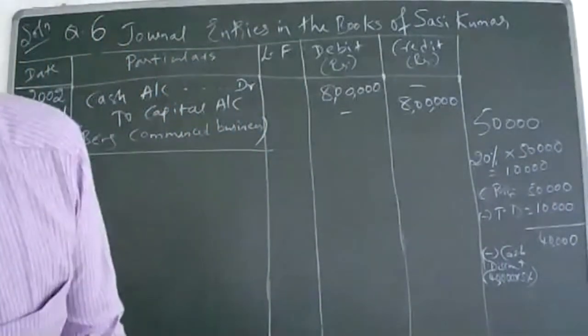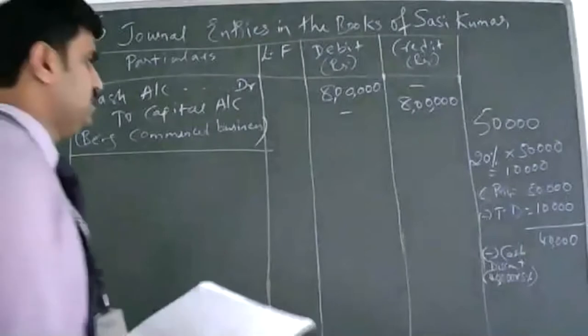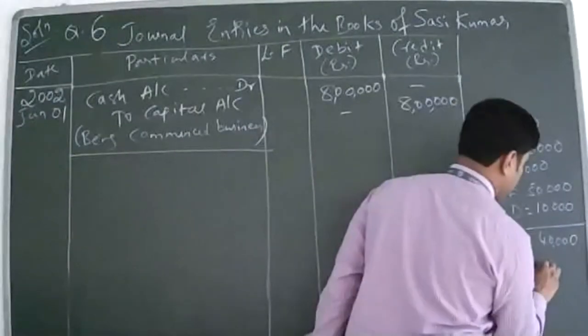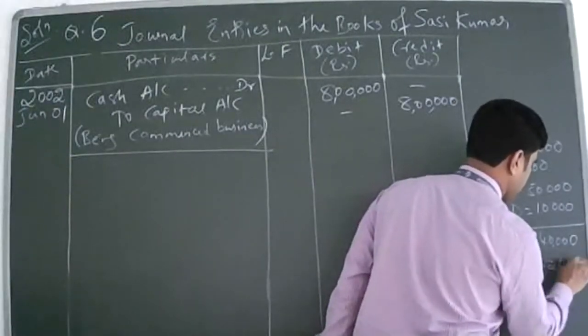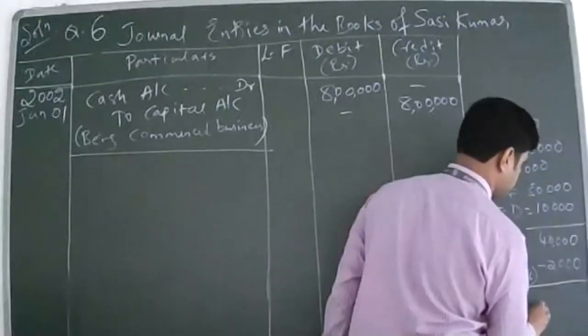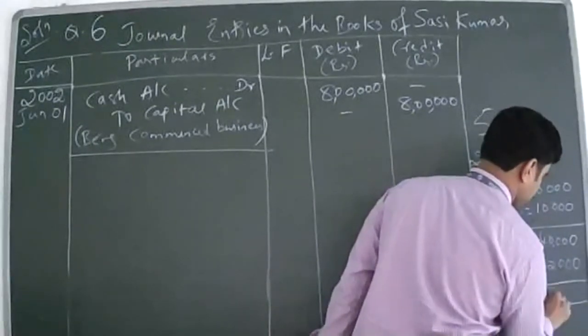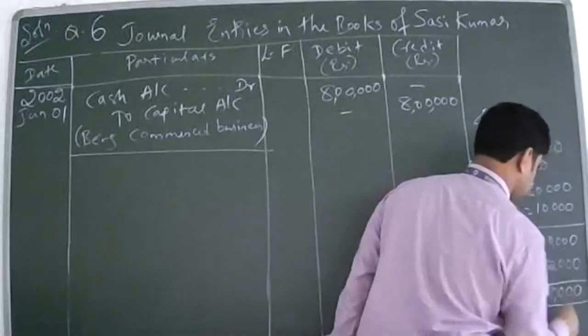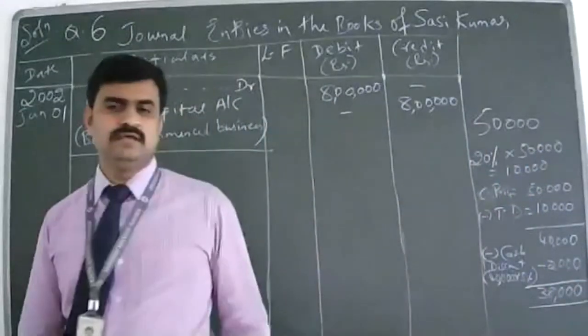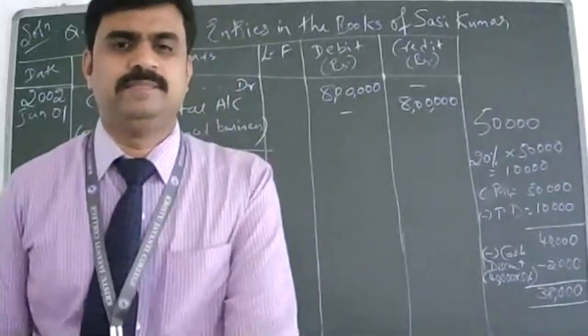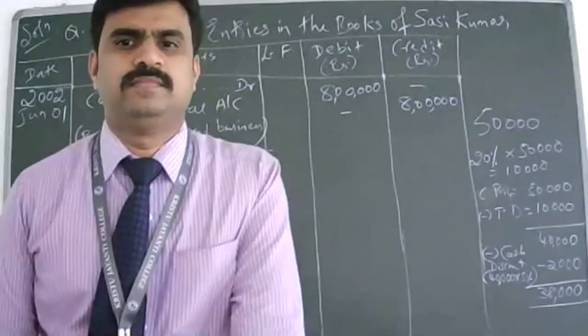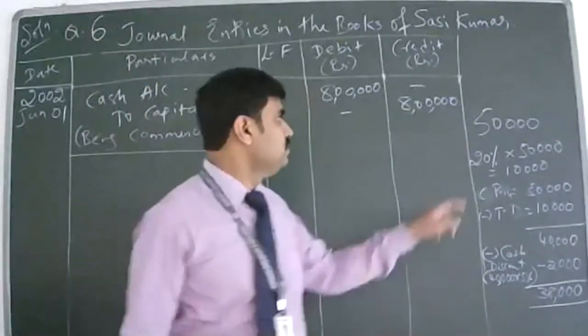Now how much do you get? 38,000. 38,000 is the net amount that you paid. Is it clear? Yes, sir.